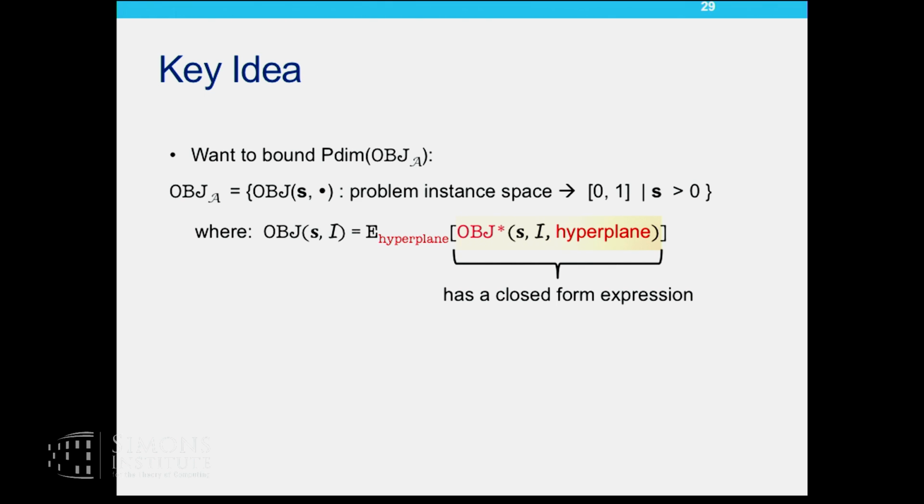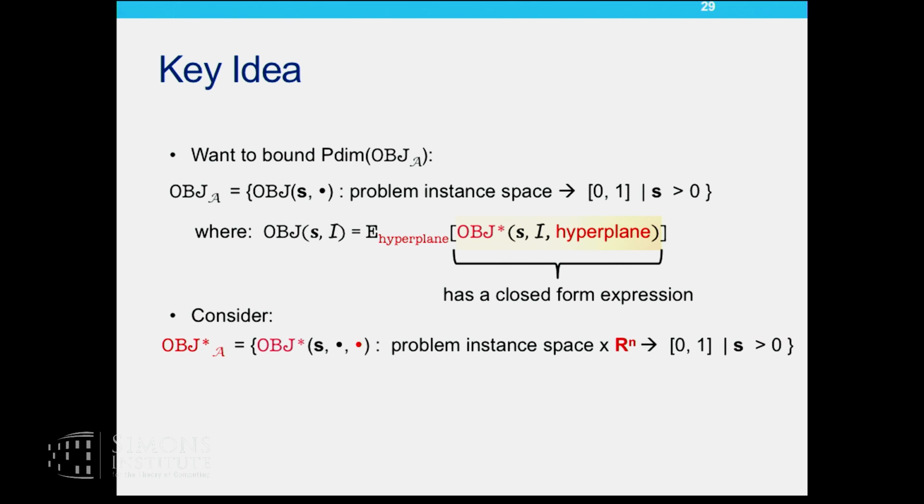So given the rounding function and given the hyperplane, which are inputs, so you have S and the hyperplane and I, the problem instance, I have a closed form expression. But what I actually care about here is the full term, that is obj of S comma I, which turns out to be difficult to handle because there is an expectation over hyperplane in the n-dimensional space. So how do we overcome this?